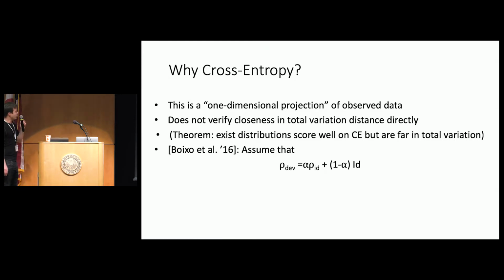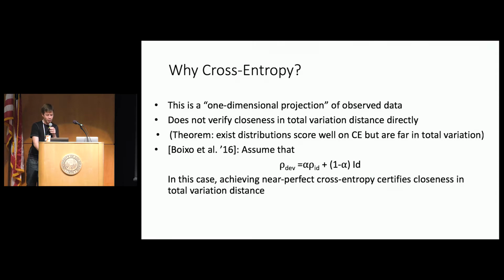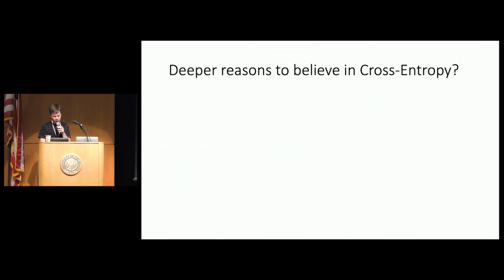Well, at least implicitly, Google makes an assumption, which it's not clear how much they believe, but they do say it nonetheless, which is that the output state of the device, rho dev, is a linear combination of the ideal state plus the maximally mixed state. This is a very strong assumption, but not surprisingly, if you make it, then indeed achieving near perfect cross entropy certifies closeness in total variation distance. But to be honest, it's a bit like assuming supremacy to get quantum supremacy, which is not what we want to do. So we thought about this quite a bit,